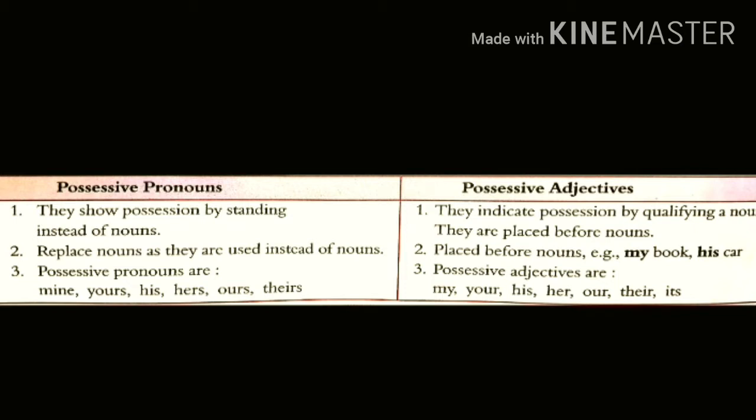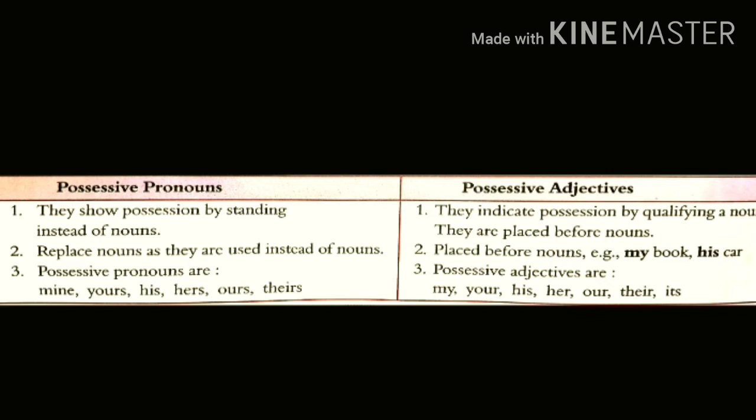The possessive pronoun shows possession by standing instead of a noun, and the possessive adjective indicates possession by qualifying a noun. It is placed before the noun. Means the pronoun is written instead of the noun, and the adjective is written before the noun. For example, here they have given: this is my book.